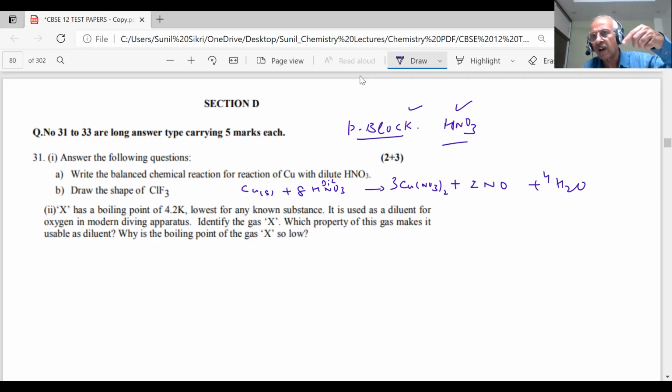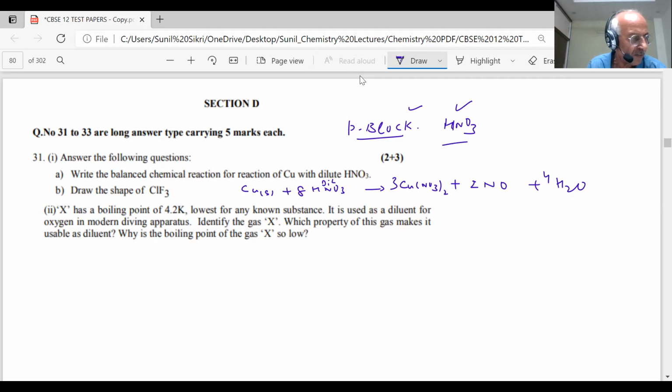A question in the exam could be: give the reaction of copper with concentrated nitric acid. Give the reaction of zinc with dilute nitric acid. Give the reaction of zinc with concentrated nitric acid. It is an important question. Concentrated will produce NO2, nitrate will be there, water will be there. Dilute will produce NO.